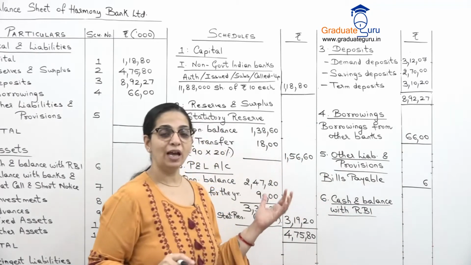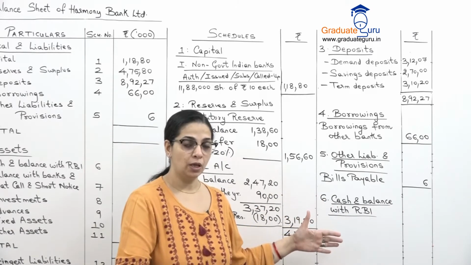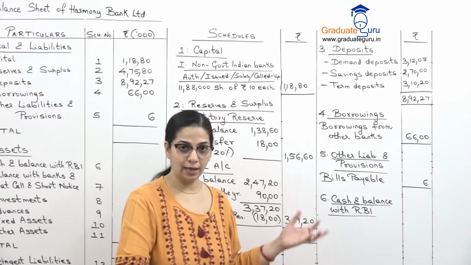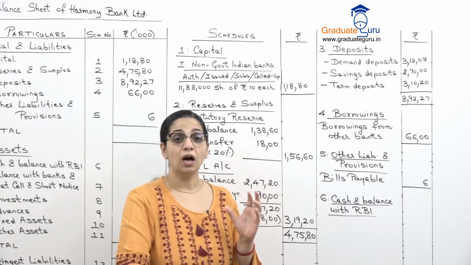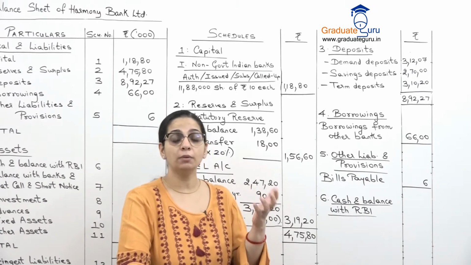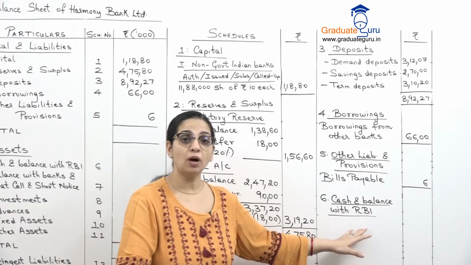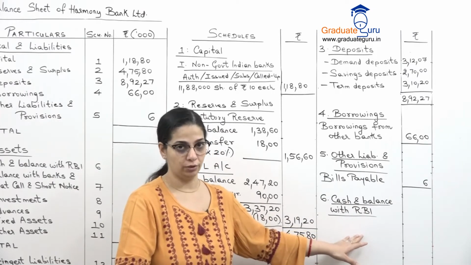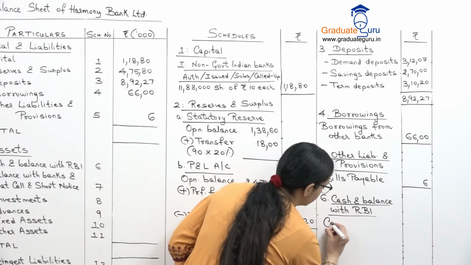So in this sum, we have both the amounts, that is cash also and balance with RBI. But for the balance with RBI, to calculate that, we are going to use our adjustment on time and demand liabilities, where we have to create reserves, that is going to affect this amount over here. So first let us write down the cash in hand which is given.